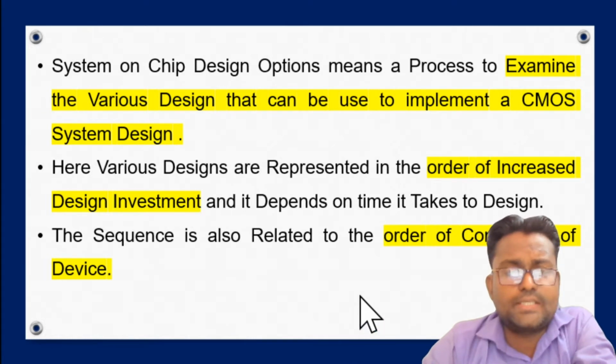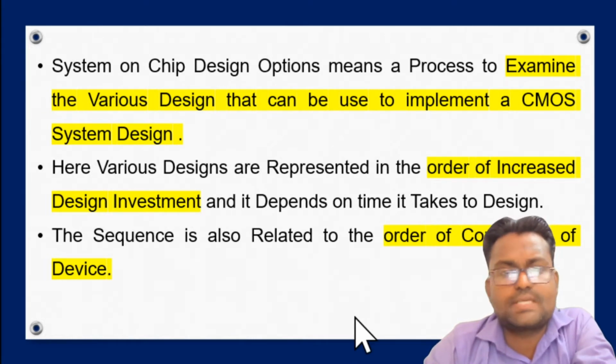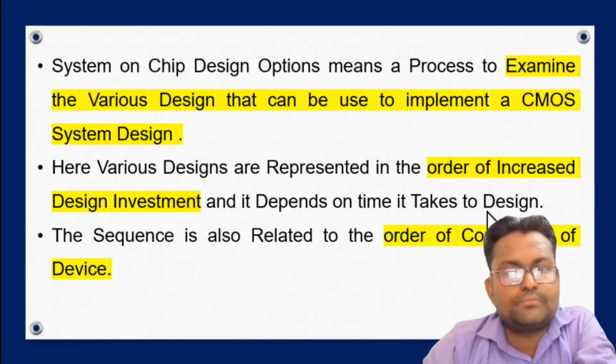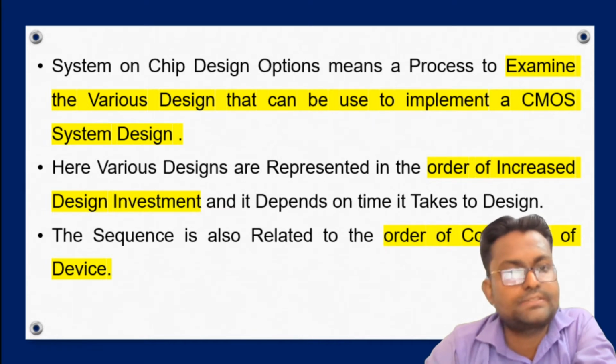There are various types of processes to design a CMOS system, and all of them fall under the category of CMOS on chip design.